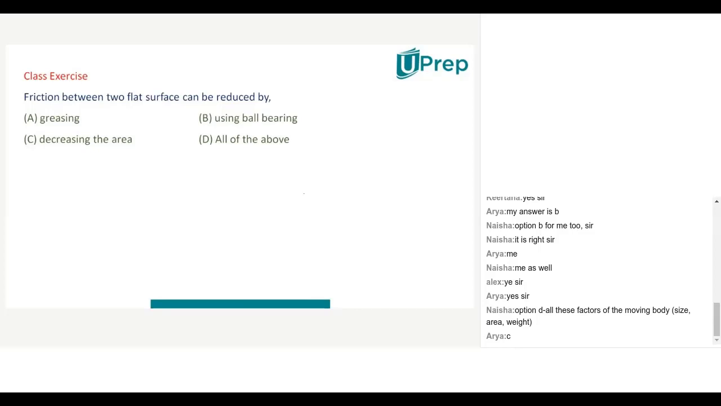Okay. So friction between two flat surfaces can be reduced by greasing. That is right. Using ball bearing also. If you use ball bearings in between those two surfaces, that also can bring friction down. Decreasing the area of contact is also right. So all of the above is the right answer. Next, the flying machine offering the least frictional force should be a flying machine. Streamlined. Very good. It must be streamlined.